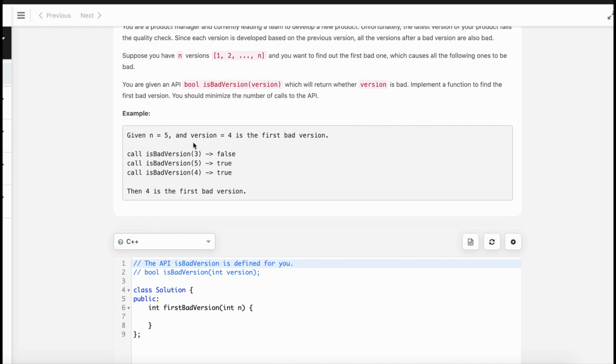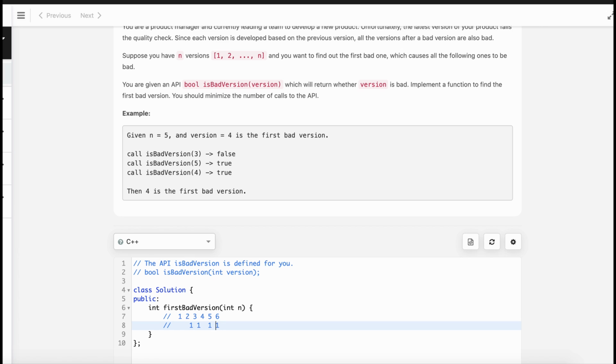Well, if this is the case, then we see a pattern over here: the last versions are bad. So for bad versions, we can say 1, 1, 1, 1. If the software versions start from 1, 2, 3, 4, 5, 6, where 6 is n, then this is a bad version.